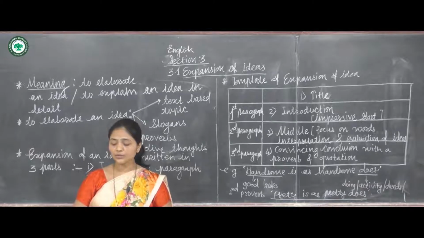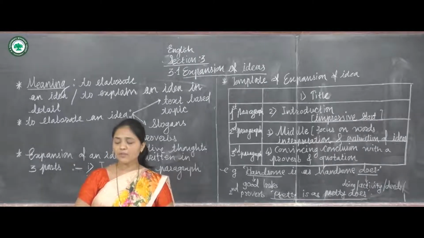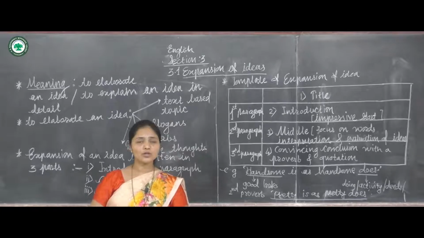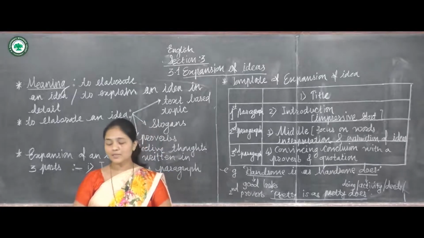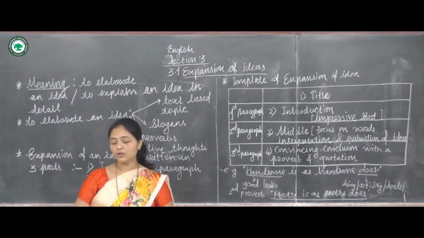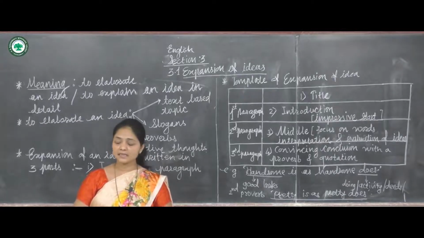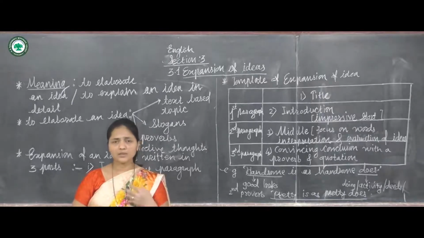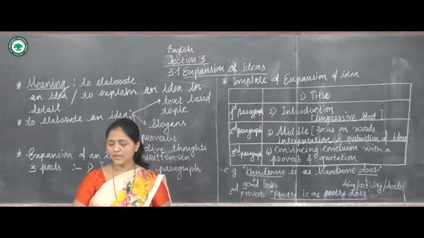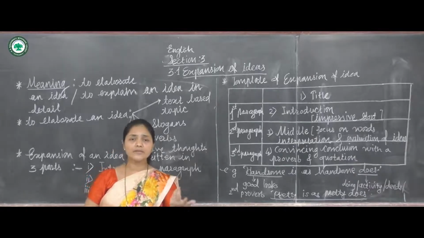Now the next question on the same page number: discuss with your partner on the following topics. Lots of topics are given to you. You have to express your views and opinions in favor of and against the topic. Everyone has opposite views; we all have some views on a particular topic, or on lots of topics in our day-to-day life. The first topic given to you is: are sports essential in junior college? This is the given topic to you.